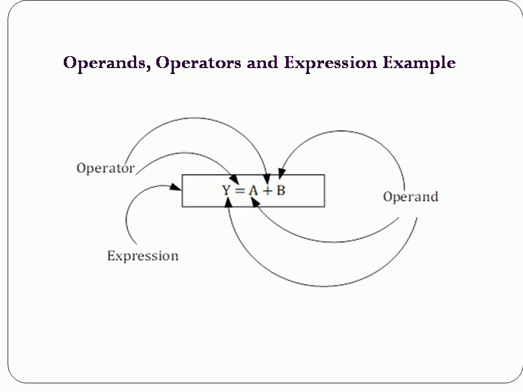As we said, an expression is a combination of operands and operators. Here the operator is a symbol. An operand is the data that the operator works on. An expression is nothing but a combination of operands and operators written as a statement. So here y equal to a plus b is an expression. Got it?